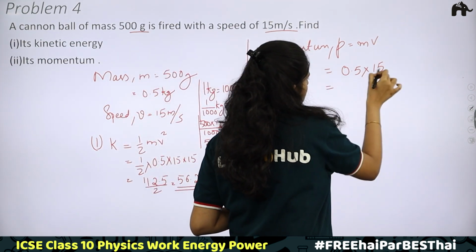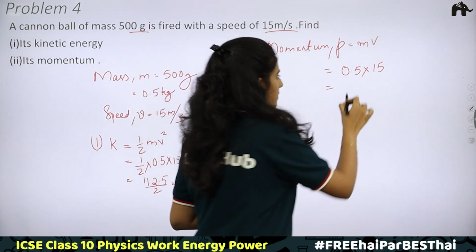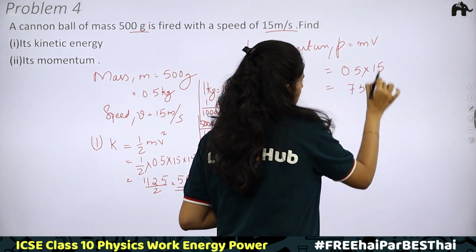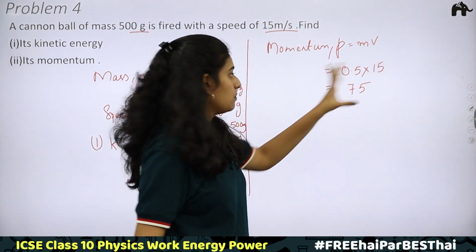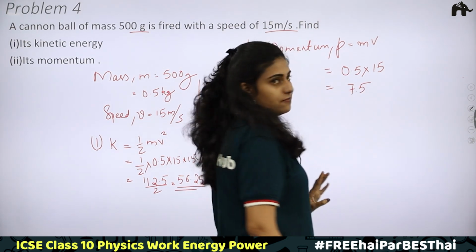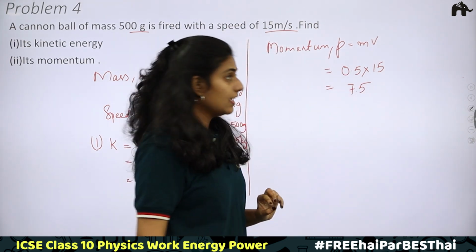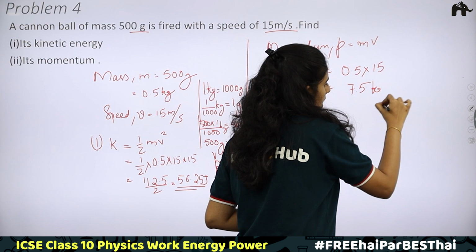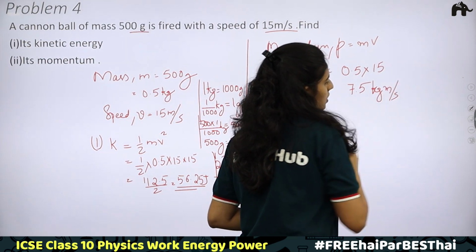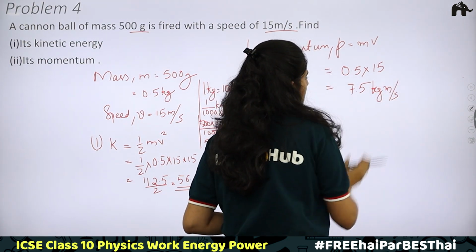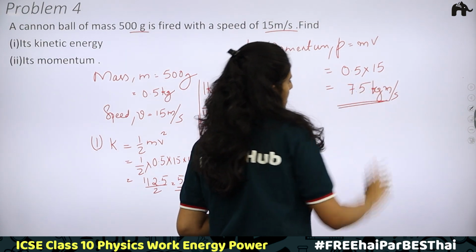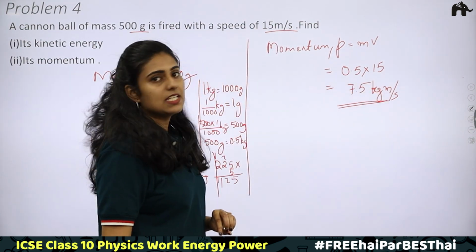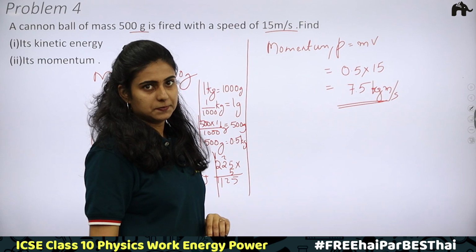15 into 5 is 75. We have a point, therefore 7.5. What is the unit of momentum? Kilogram is the unit of mass. Meter per second is the unit of velocity. Therefore, the unit of momentum is kilogram meter per second. 7.5 kilogram meter per second is your final answer.